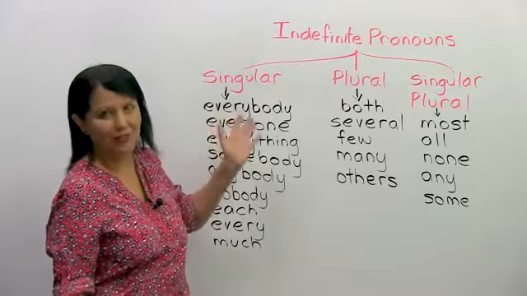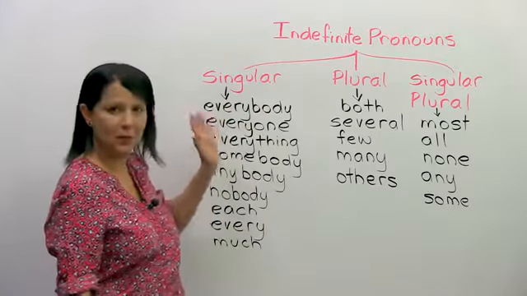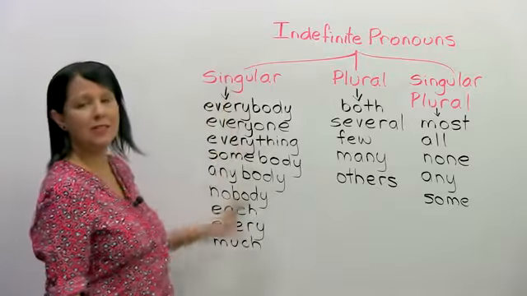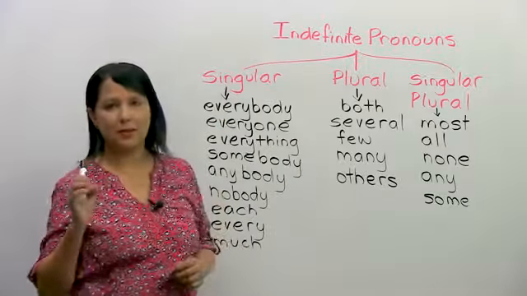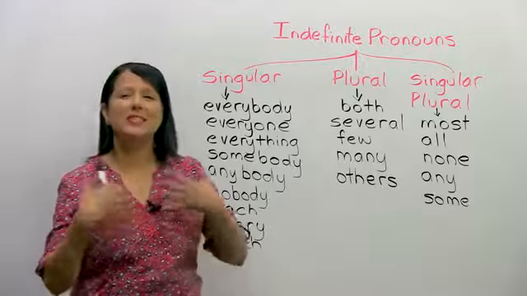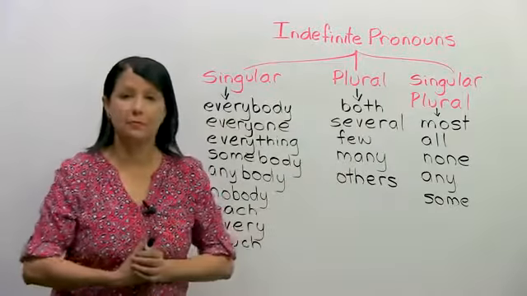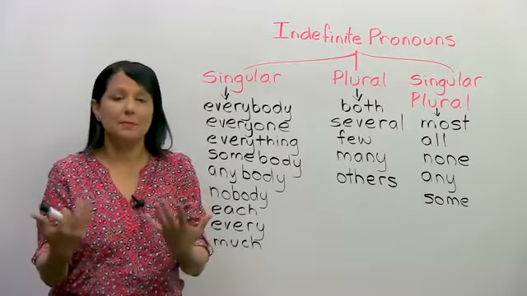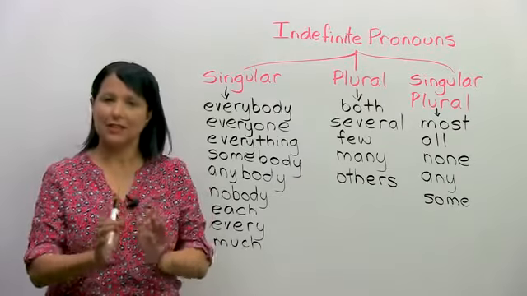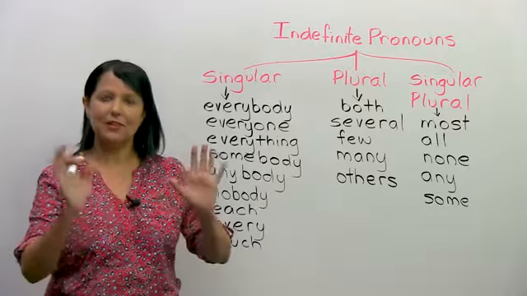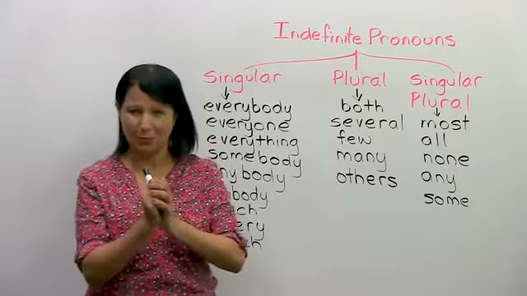So you have to learn that. If you're not sure, you need to review that. But these are always singular, okay? They're always talking about only one, so even though it seems like there's a lot, okay? When we say everyone, we're talking about like a group of people, so sometimes people think that means it's plural, but it's not. It's actually singular. So you have to learn that because we're considering one group.